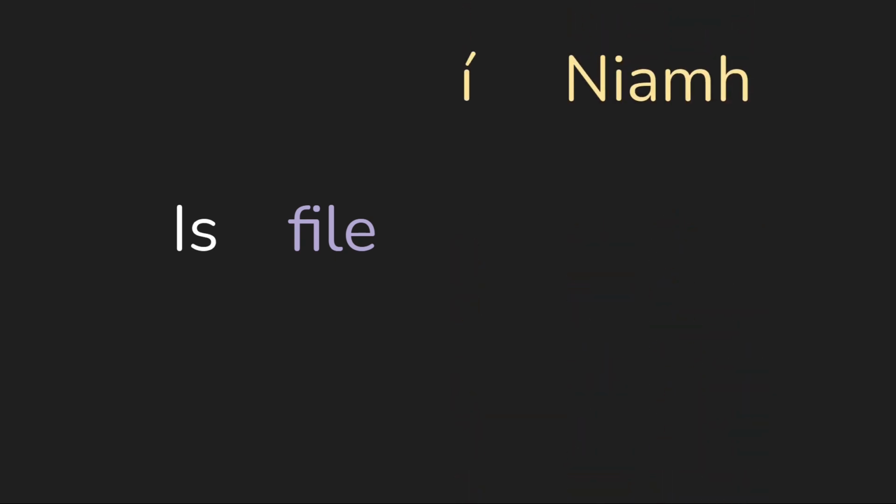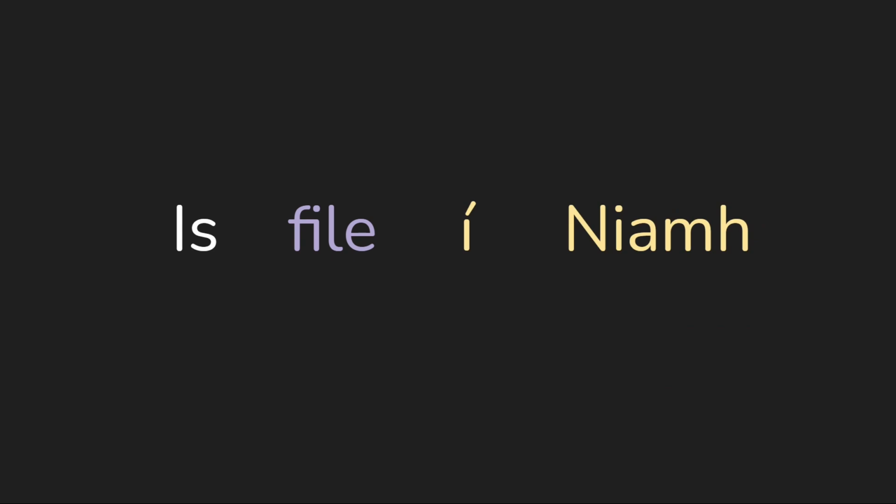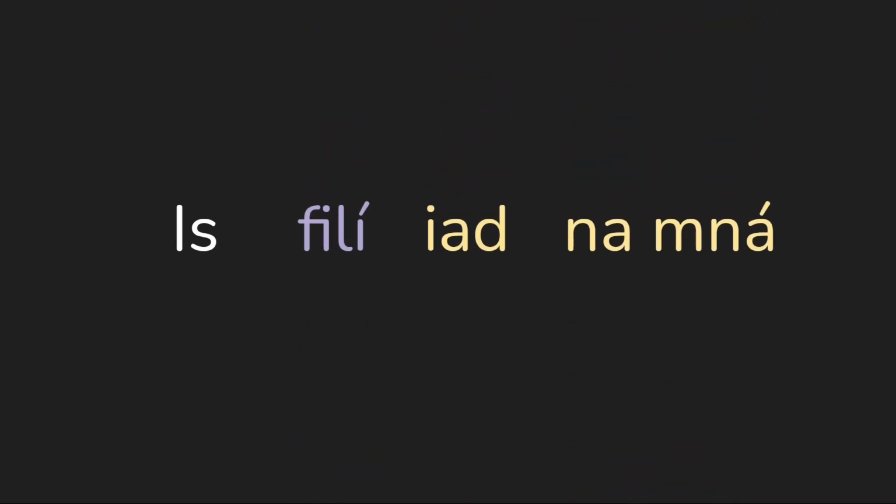So we can say is fille fearr, the man is a poet, or there's this option to add in this pronoun, which has become very common. This a doesn't really mean anything in the sentence. It's just how people talk. They say is fille fearr. And so the a here matches whatever the gender of this last noun is, or if you're talking about people, it'll match the gender of the person. If you're saying is fille niamh, niamh is a poet, because niamh is a woman, we use e. Or if you want to do a plural, you would say is fille iad na maná, the women are poets.